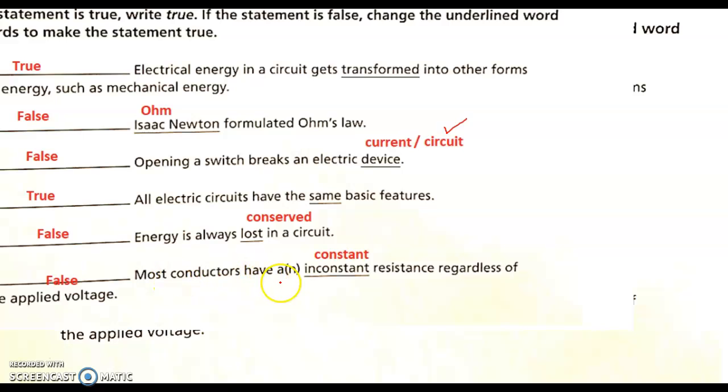Most conductors have a constant resistance regardless of the applied voltage. Here it's written in constant, so it must be constant resistance regardless of the applied voltage. So the resistance is a characteristic of an electric component, so it doesn't change even if we change the voltage. For example, according to Ohm's law, R equals U over I, R is constant, so if we apply more voltage across a certain resistor, more current is going to pass through it, but the resistance of this electric component remains the same.